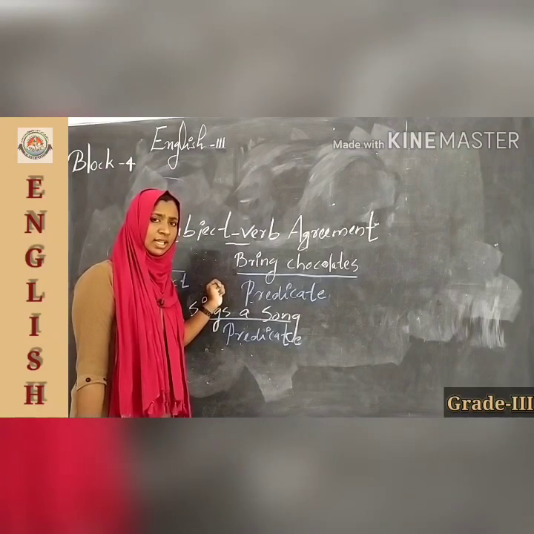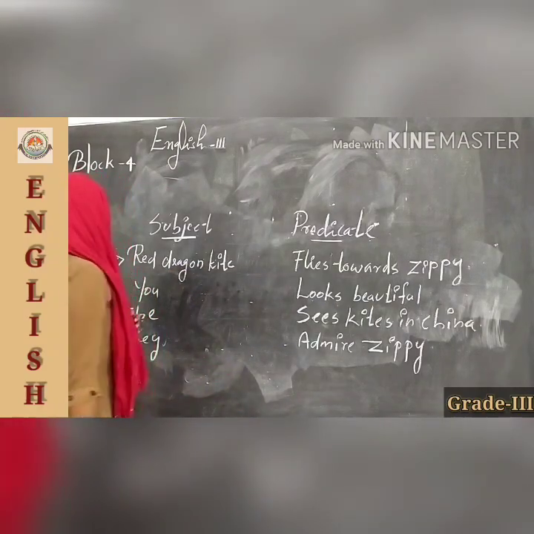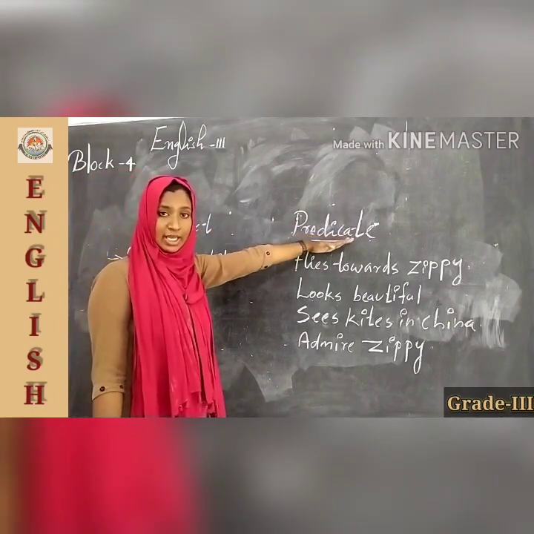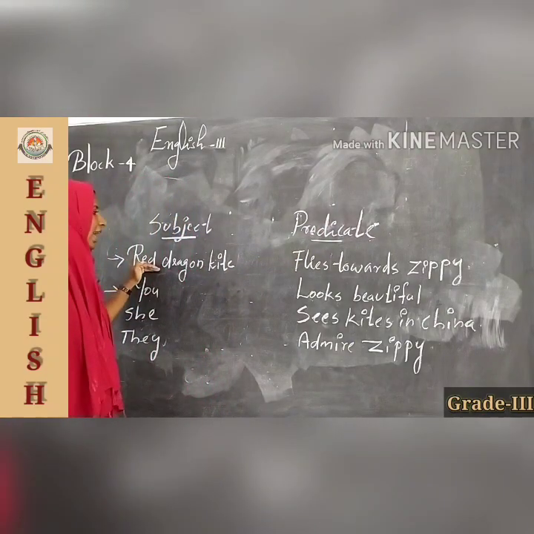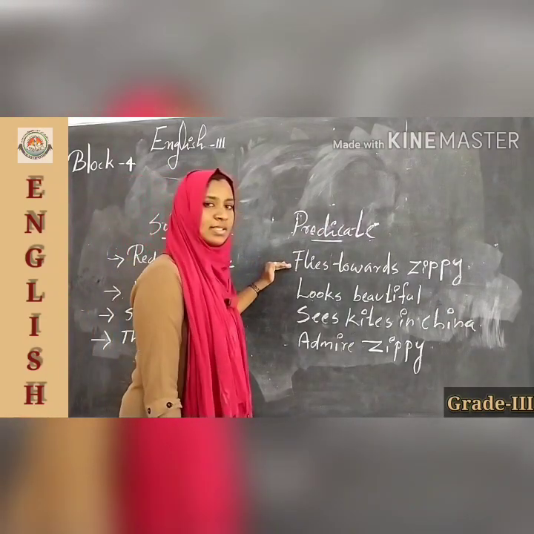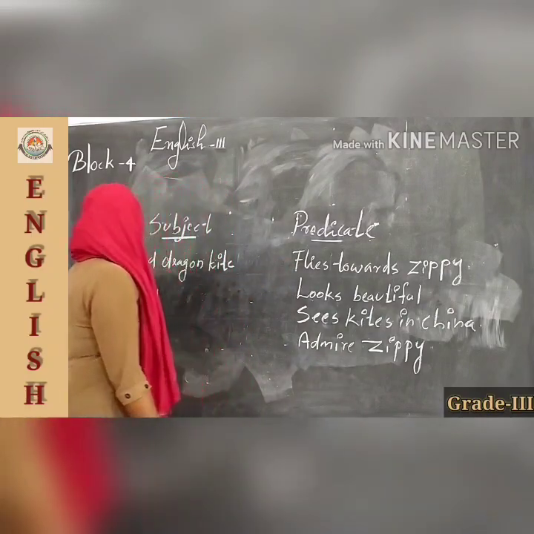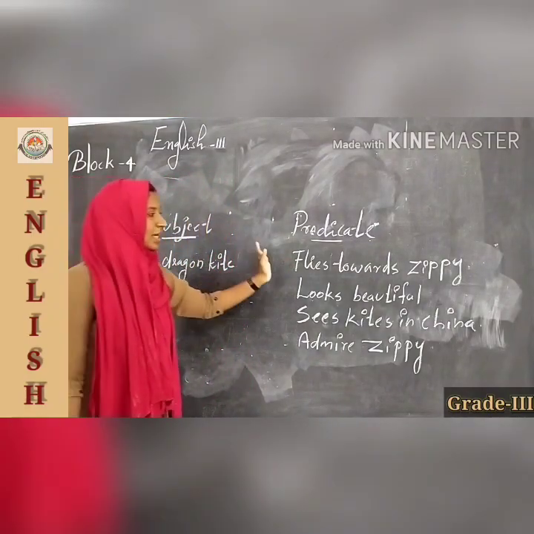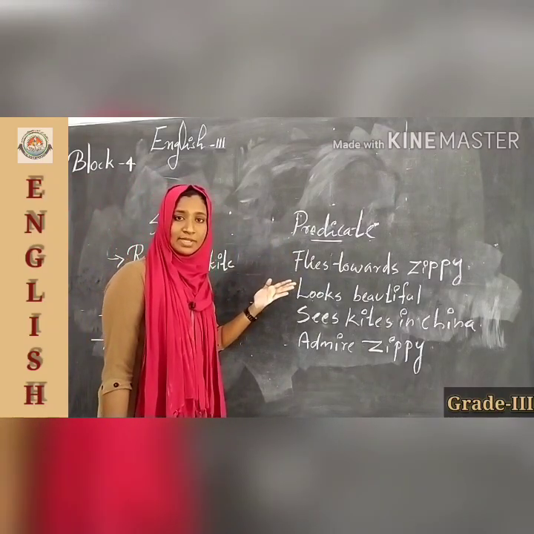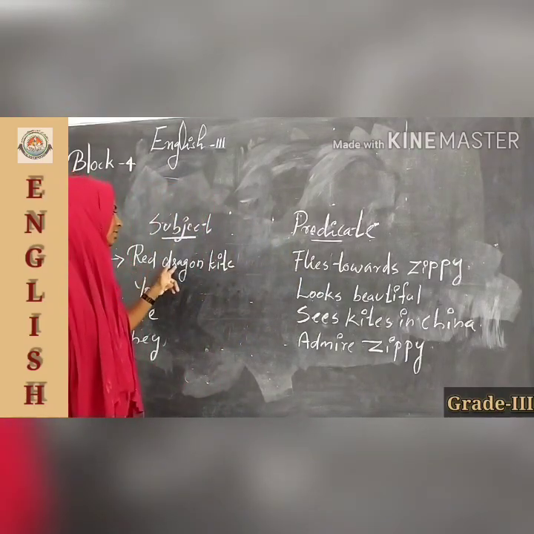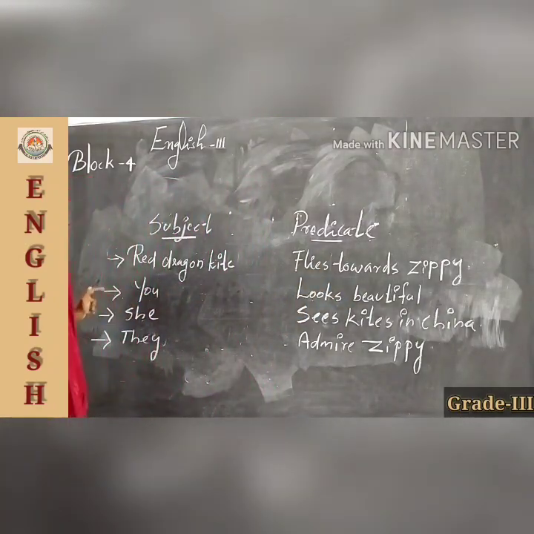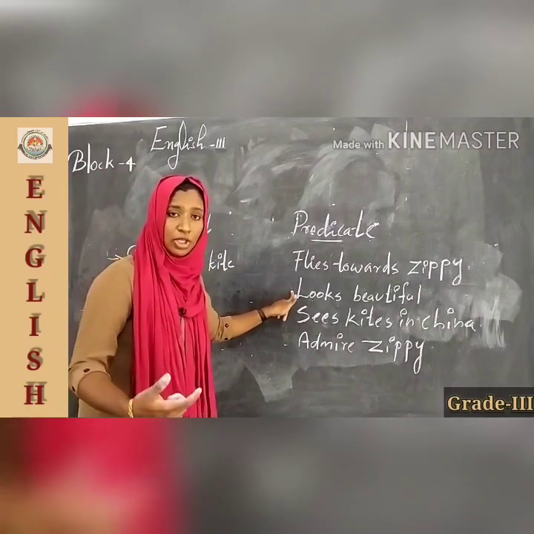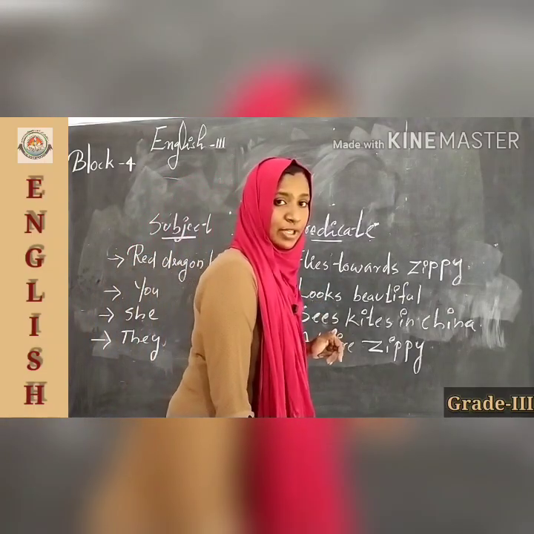Okay. Is it clear to you, children? Now look here. You can see subject and predicate, isn't it? Predicate means the telling part. So the subject is red dragon kite and the predicate is flies towards Sippy. This predicate tells more about the subject. Then the subject is you, and this predicate tells more about you. That means you look beautiful.